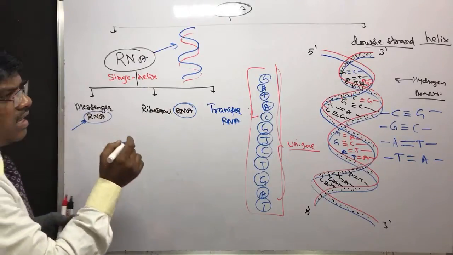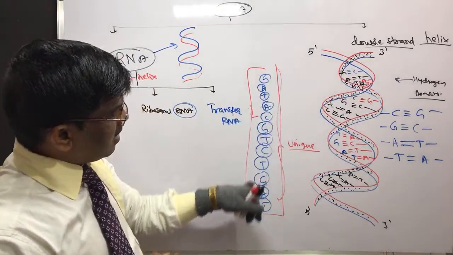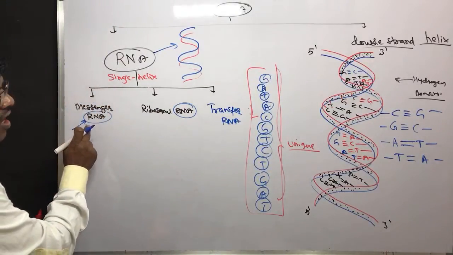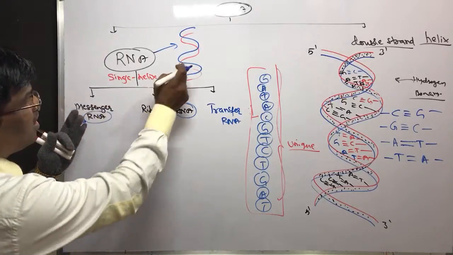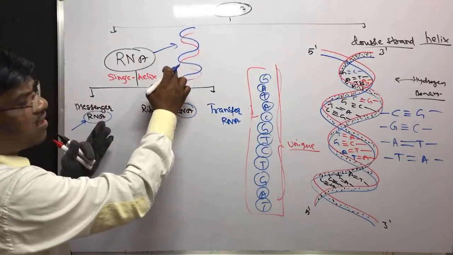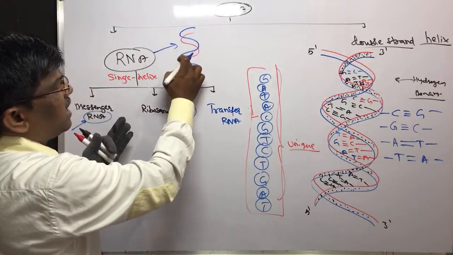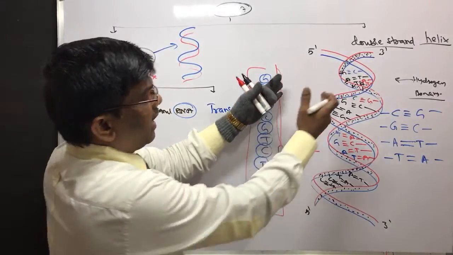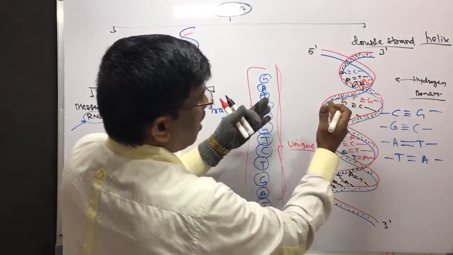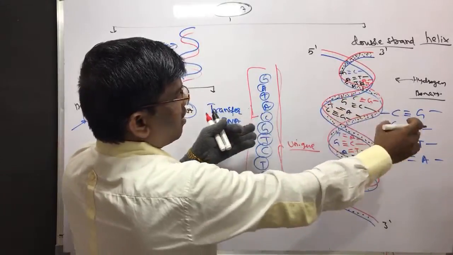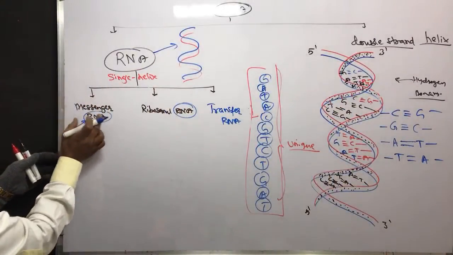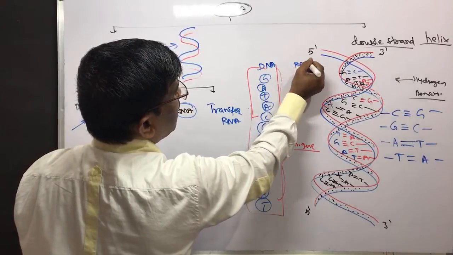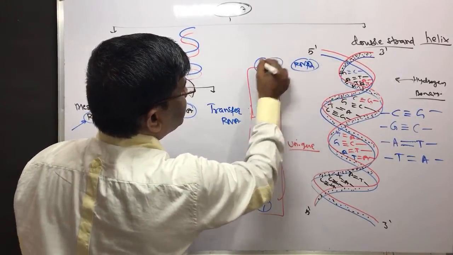RNA. And if this is the sequence of bases, then when it calls messenger RNA, this messenger RNA is single strand, isn't it? This is a single strand. Now when it comes to this DNA, it replicates, or it uncoils and forms coiling with RNA. Here this is DNA one helix and RNA one helix.